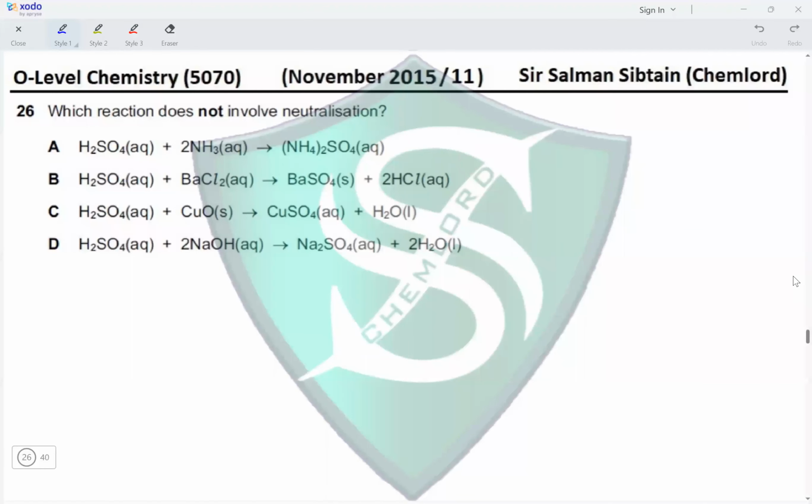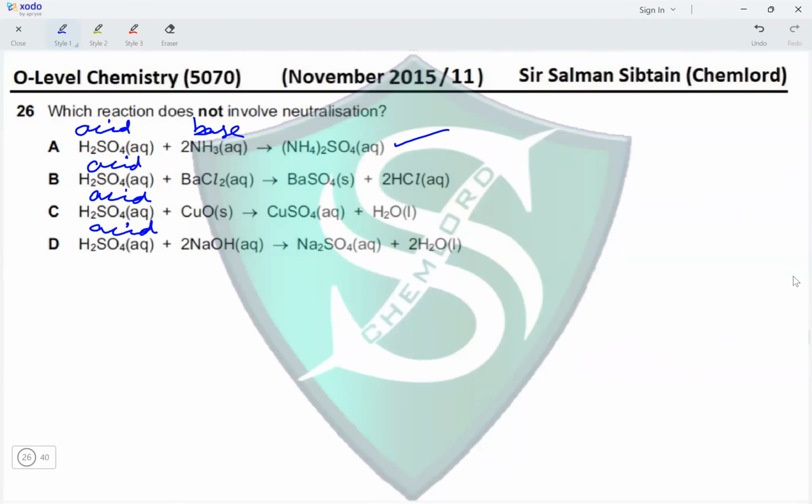Question 26. Which reaction does not involve neutralization? So the first reaction has an acid, sulfuric acid, which is there in all the four reactions. So all of them involve the presence of an acid. So we will have to check what it is reacting with. So in the case of A, it is reacting with ammonia, which is a base. So this is an acid-base reaction. So this will be a neutralization reaction.